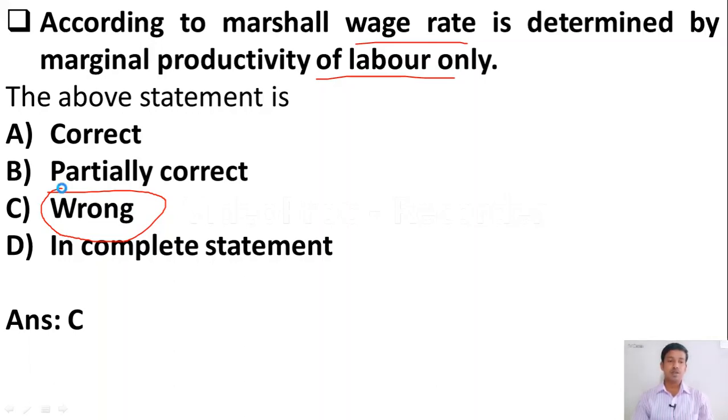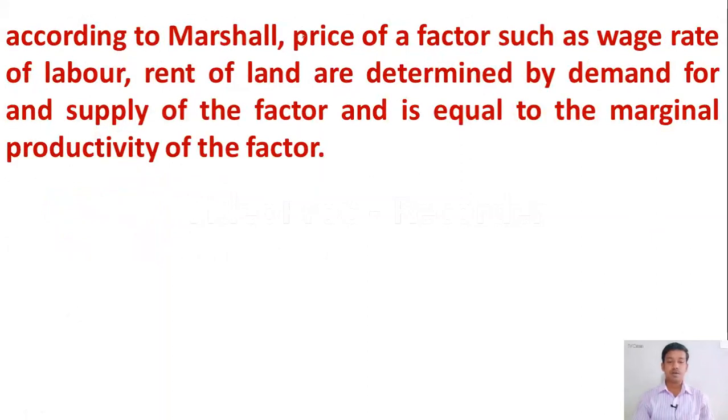This statement is wrong, because according to Alfred Marshall, the price of a factor, for example wage rate or rent of land, is determined by the demand for the factor and also the supply of the factor, and it is equal to the marginal productivity of labor. This is the correct statement.